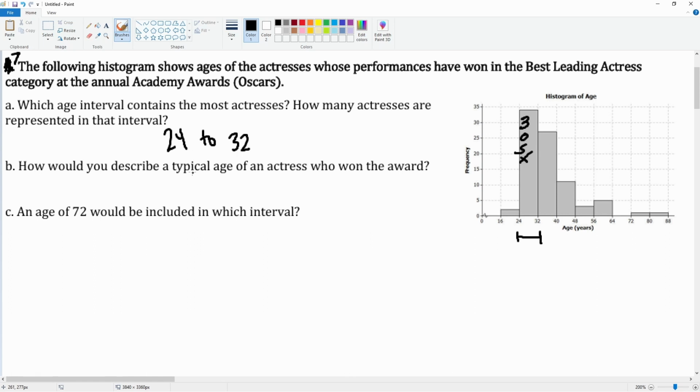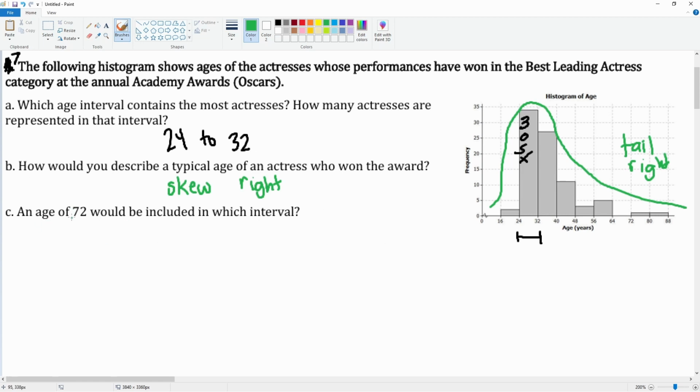How would you describe the distribution of the actresses who won? So it goes up, then it falls down. Here, this is a tail, which is on the right. So we can say this is skewed right. So only the younger actresses have won.